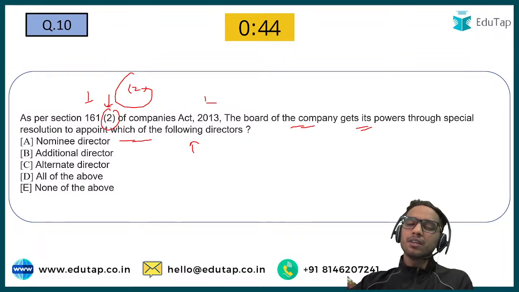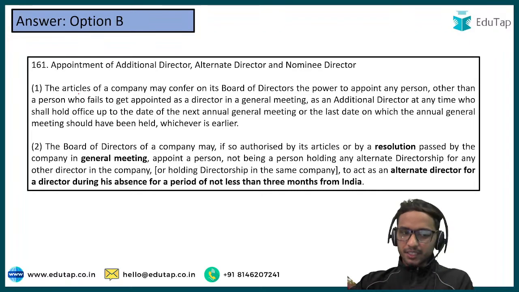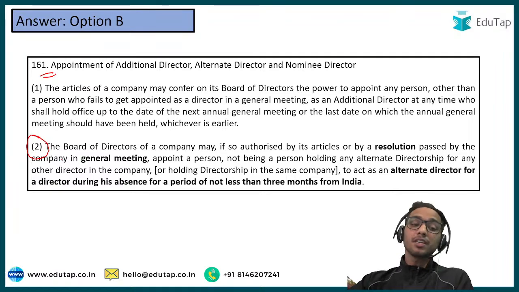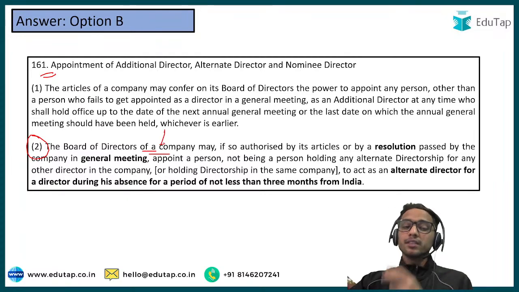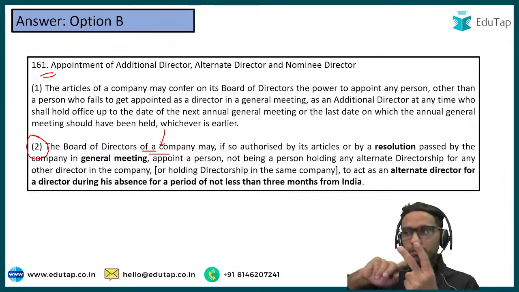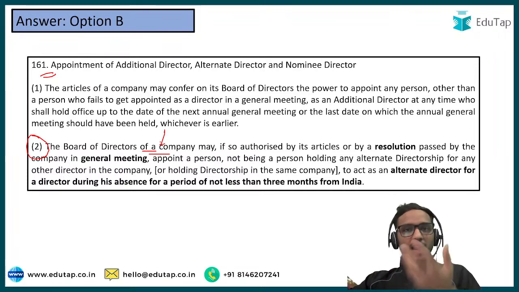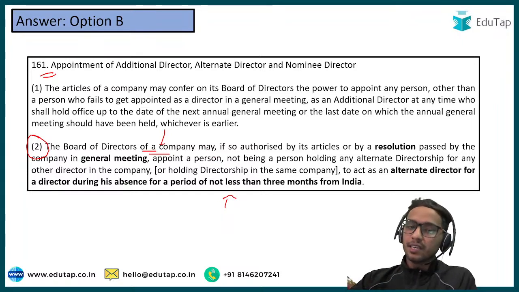So let's read out the 161 section in detail, then you will know what is the answer of this question. This is section 161, and this is subsection 2. It says the board of directors of a company, and from this subsection 2 there could be 2 questions that can be asked in the examination, or I can say there are 2 ways in which a question could be framed in the examination. One question I have framed for you. Another important question is here that you will know when we read out this provision.